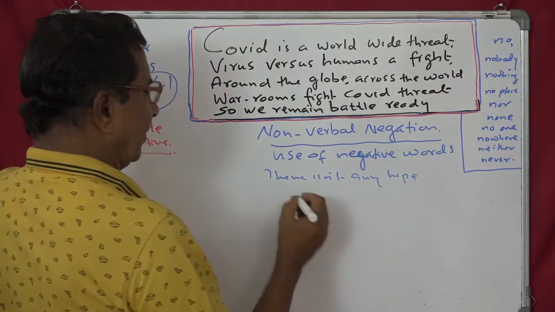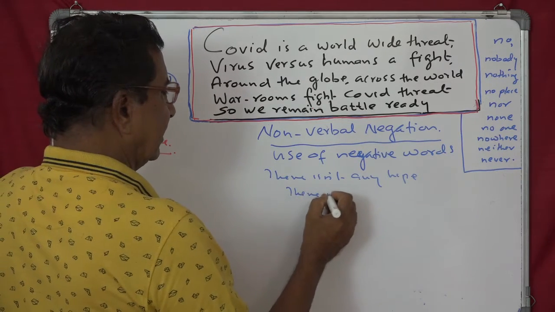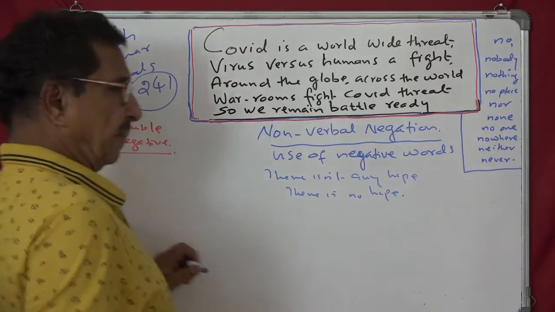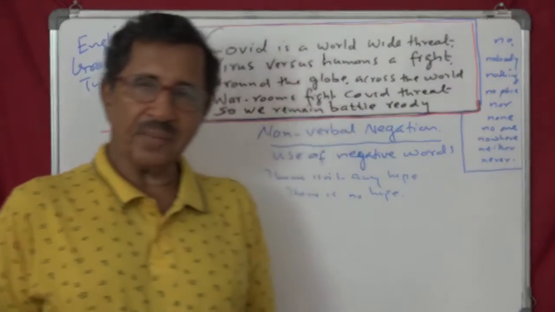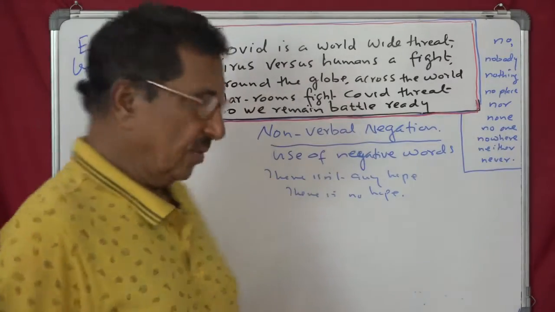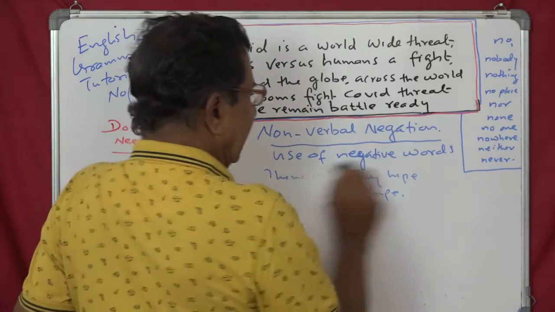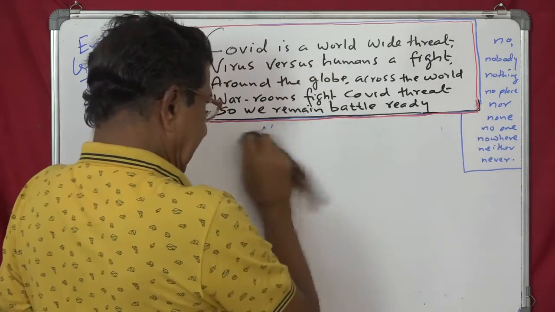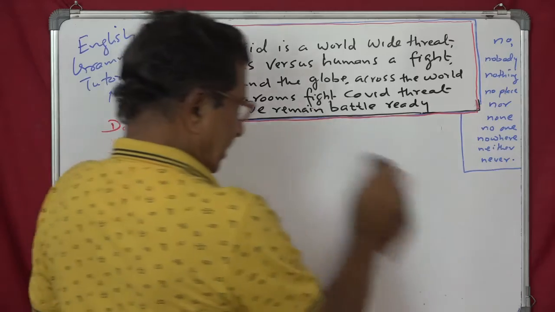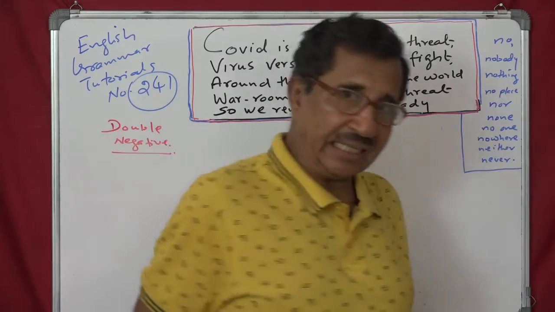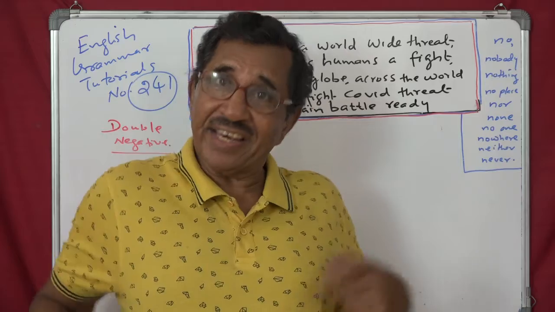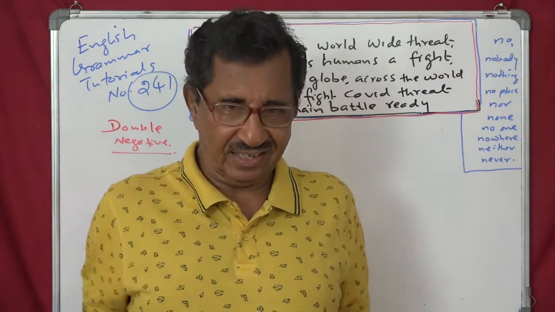So non-verbal will be there is no hope. That's it. So verbal is of primary, secondary, and now this is the negation by using negative words like this. There is no hope, there isn't any hope. We have no idea, we don't have any idea. Like that, you can think like that.